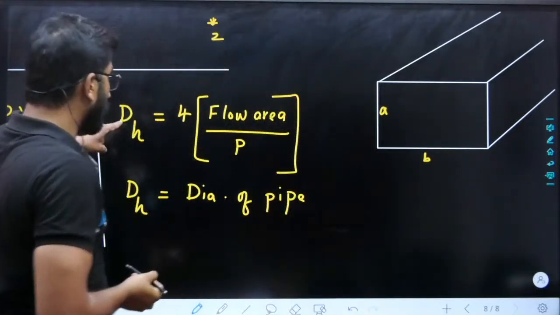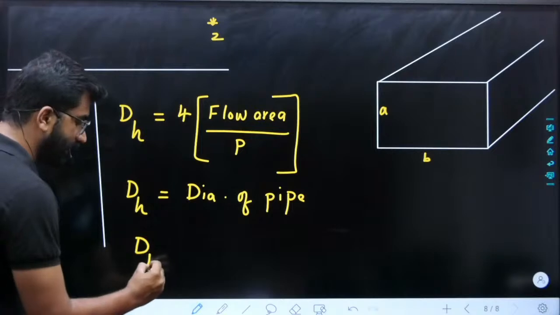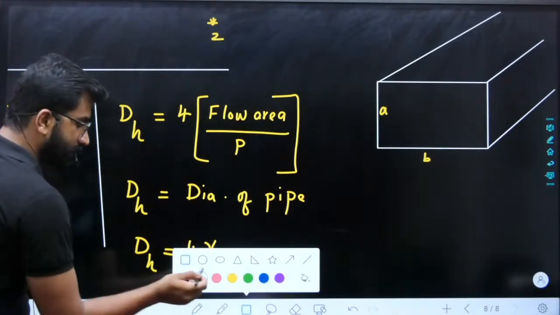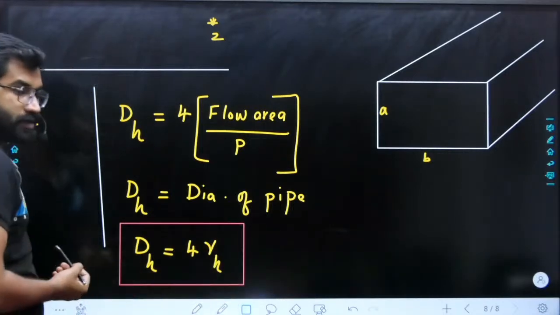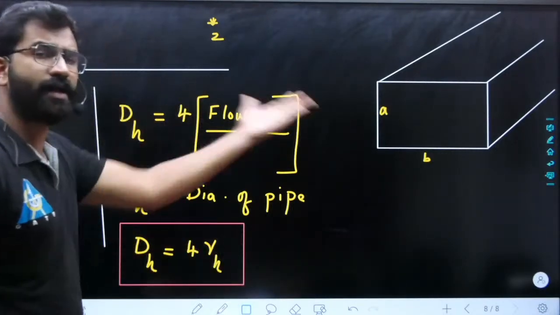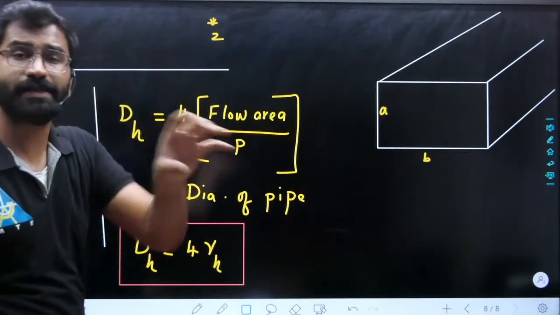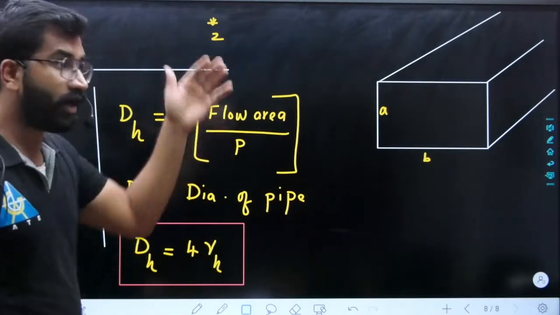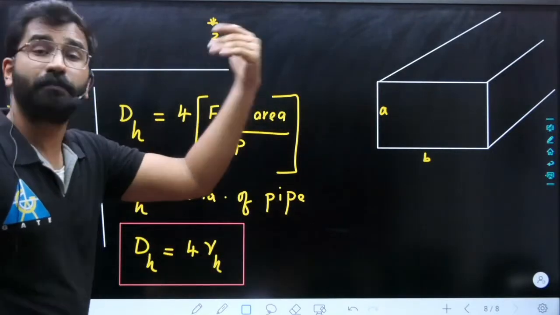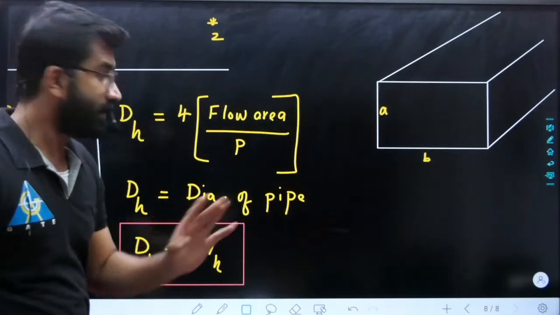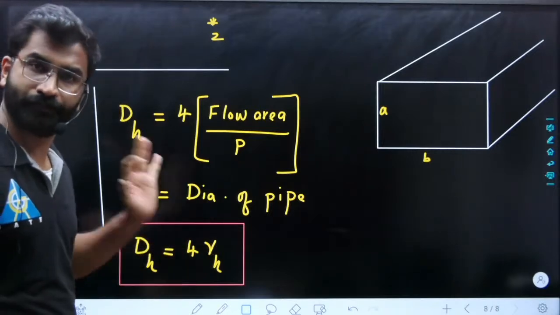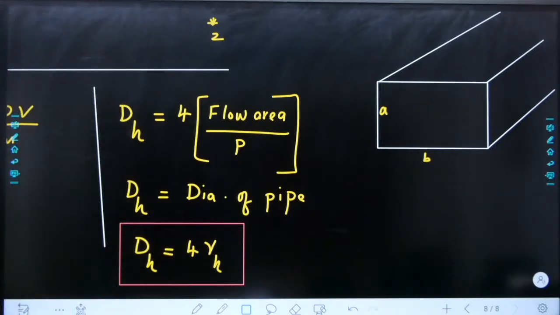Now, always remember your hydraulic diameter is 4 times hydraulic radius. In your question they can ask you hydraulic radius, sometimes hydraulic diameter. So read the question properly: if it is diameter the equation will be different, if it is radius it will be different. It is not divided by 2 or multiplied by 2, don't do that. So 4 into hydraulic radius is the equation. Always check whether it is radius or diameter before answering.